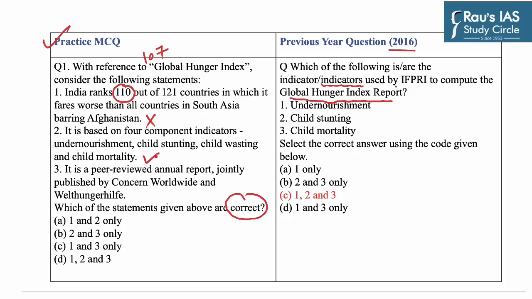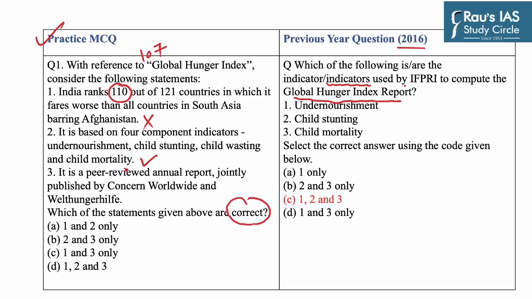This statement is correct as GHI scores are based on the values of these four components. The third statement says it is a peer-reviewed annual report jointly published by Concern Worldwide and Welthungerhilfe. Now this statement is correct. As we had to find the correct statement, our answer would be B, that is 2 and 3 only.